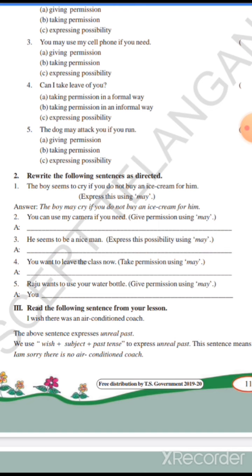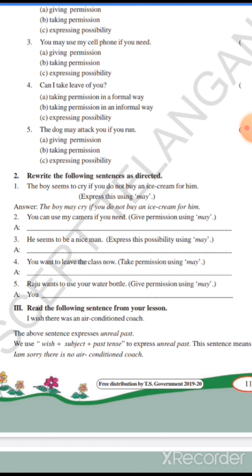The fourth one, you want to leave the class now. Take permission using may. So how will you take permission when you are leaving the class, children? Yes, may I leave the class now. So you have to write the answer, may I leave the class now.